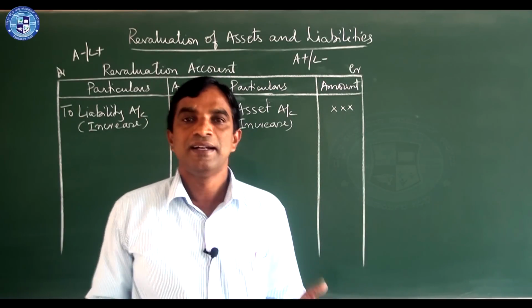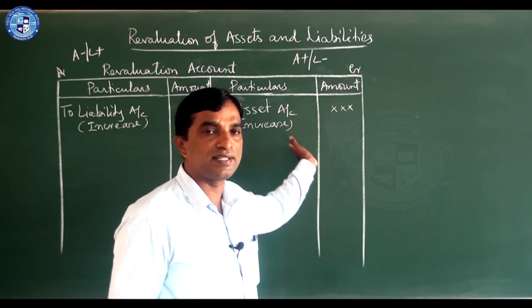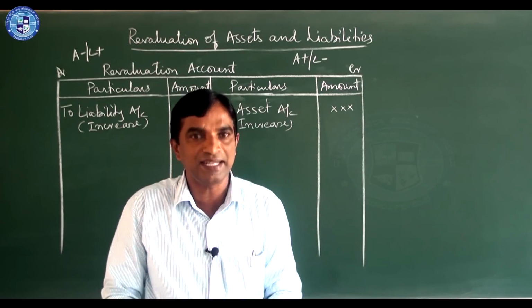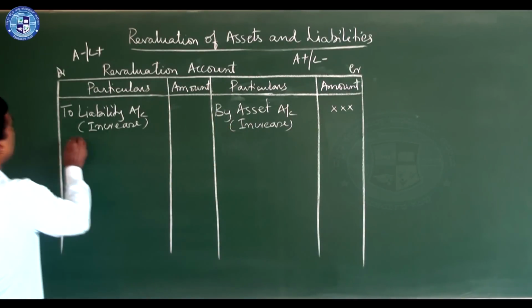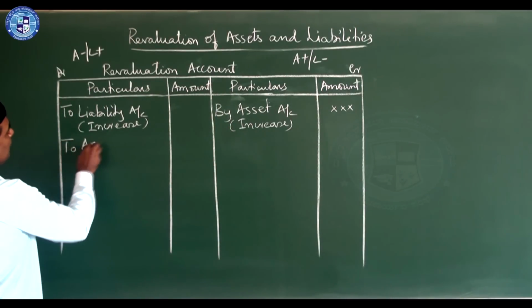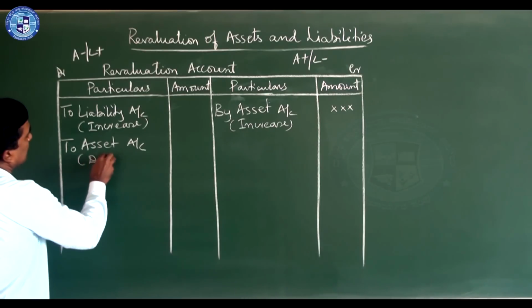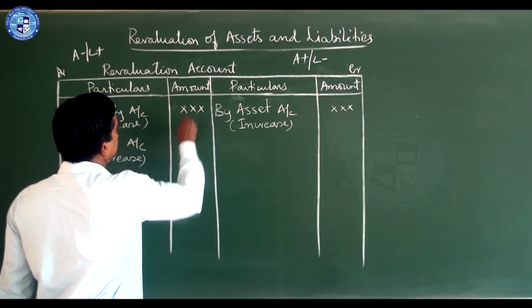Now next, decrease in assets, reverse of this. That is, asset will come to the credit side. The amount of asset decreases: revaluation account debtor to asset account. That is decrease in the value of asset. So amount you should write.